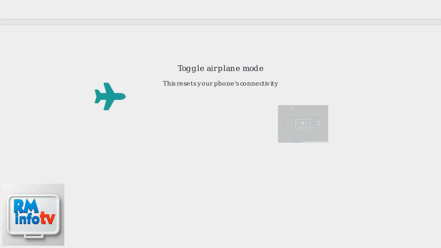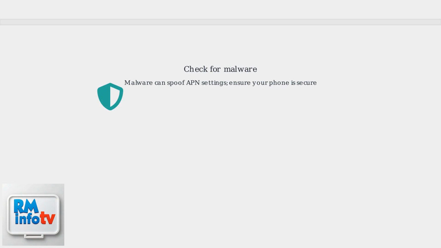Airplane Mode Toggle is another basic way to reset your phone's connectivity. Turn it on for 30 seconds, then off. Malware can also cause connectivity issues by spoofing APN settings. Make sure your phone is secure and run a scan if needed.